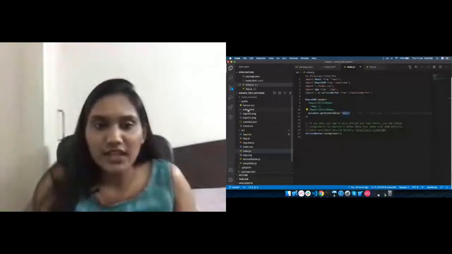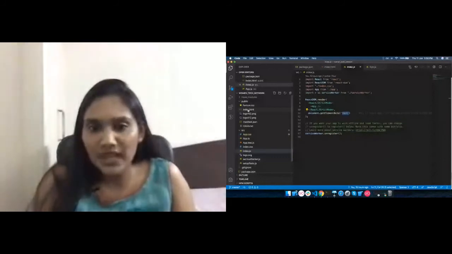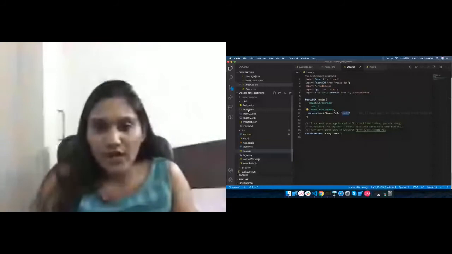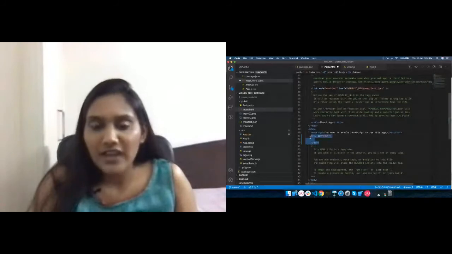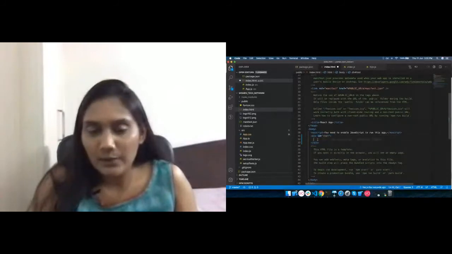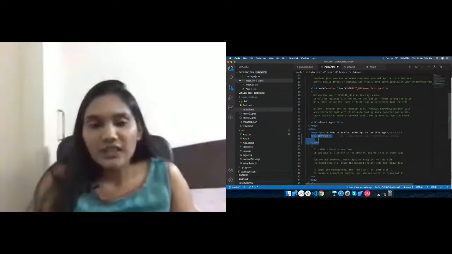And when you check the index.html, there is a div with the ID root. So what is going to happen? Any component which you are making, ultimately all the components will get appended in this div. And finally, all your application will be appended as the child of this div. This div will be the parent of all the elements in a React application.